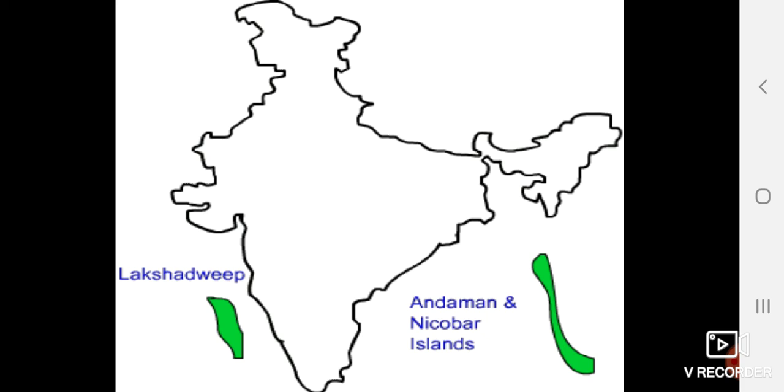So in this way, diverse physical features of the land are found in India, which has immense future possibility of development. So in this way, your chapter is over. I hope you understood the chapter. I have explained all the details with the videos, and this is the final revision video. You can go through it, all the points are there. You can easily learn all the points, and you can prepare well for the exam.